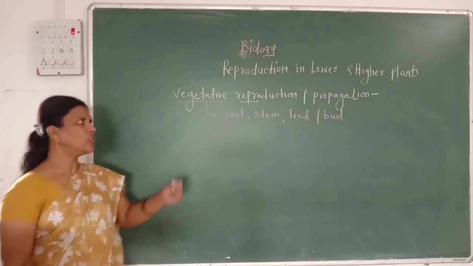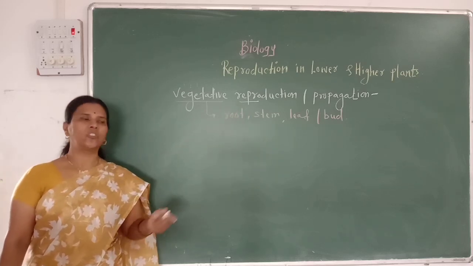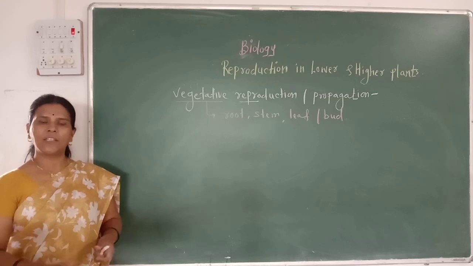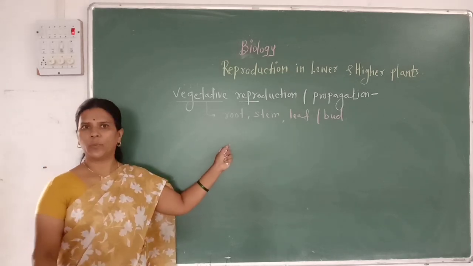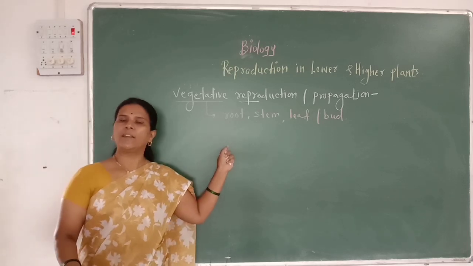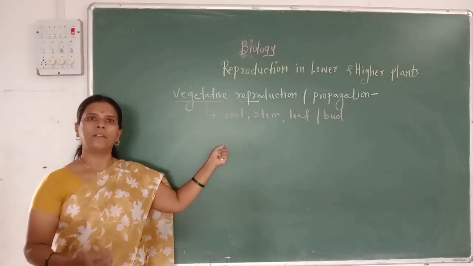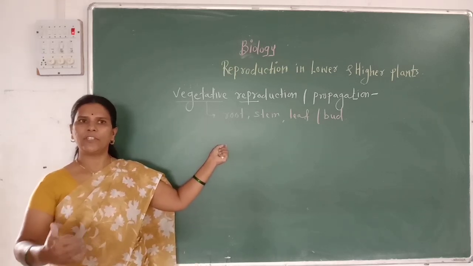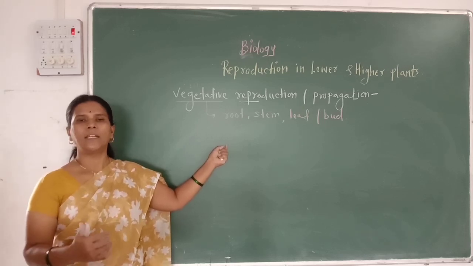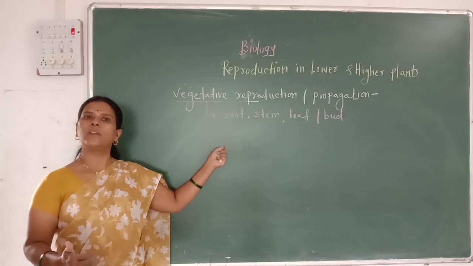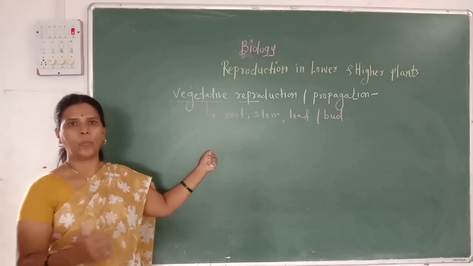Then there are actually two main methods of vegetative propagation: natural vegetative propagation and artificial vegetative propagation. In 11th standard, we have already studied the different methods of natural vegetative propagation with their examples. In sweet potato, we use the root of the plant for propagation.